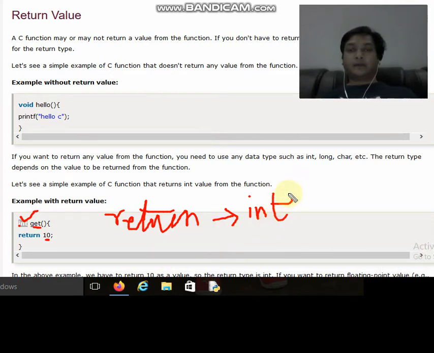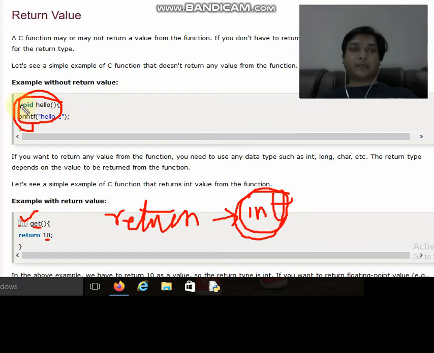Sometimes we are returning some values back to the calling function. That may be an integer value, that may be a character value, that may be a float value. Sometimes we do not return any value to the calling function, and in that case we write void. Those functions which do not return anything are called void.